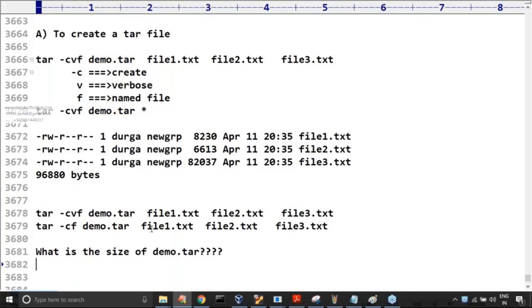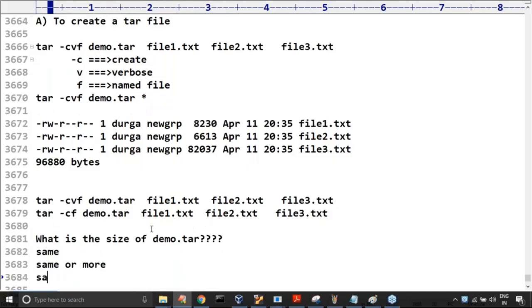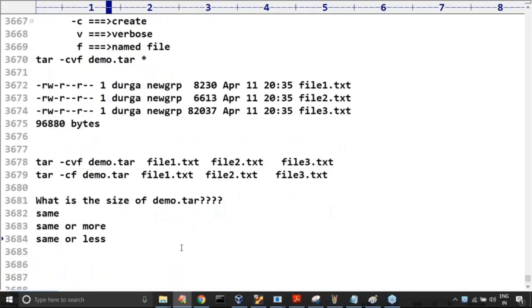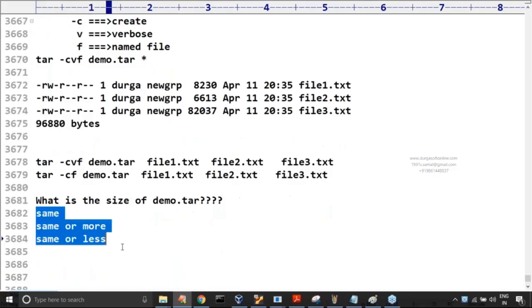Remember that whenever we are creating, there are three options: same or less, same or more, same. Among these three options, one option I can straightforwardly remove. Which option can I remove? First one, second one or third one?